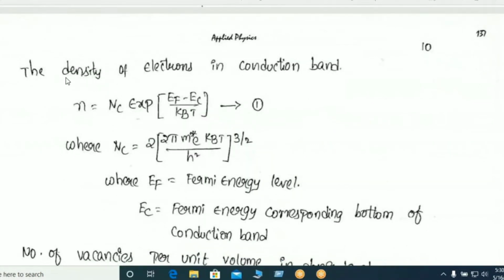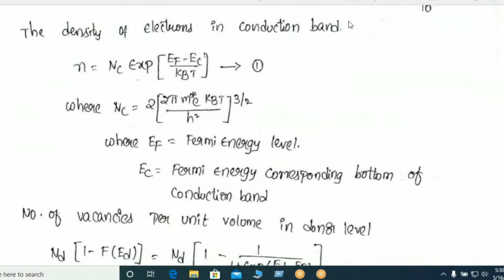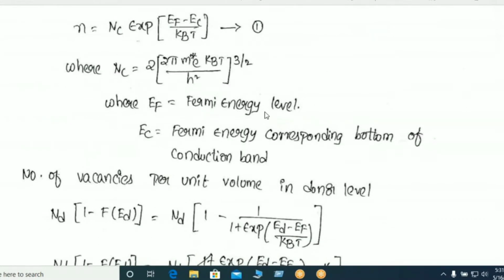So the density of electrons in the conduction band. According to our previous question, the density of electrons in the conduction band, that is n, is equal to N_c times exponent of (E_F minus E_C) by k_B T. This is equation 1, from the first question, where N_c is equal to 2 times (2 pi m star k_B T by h squared) whole power 3 by 2, where E_F is the Fermi energy level and E_C is the energy corresponding to the bottom of the conduction band.